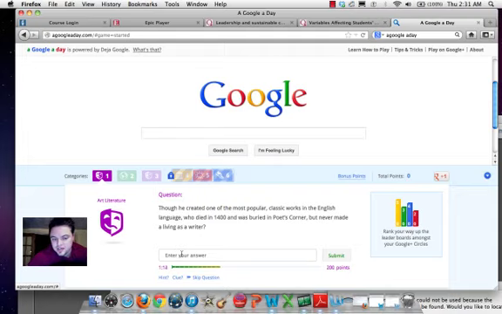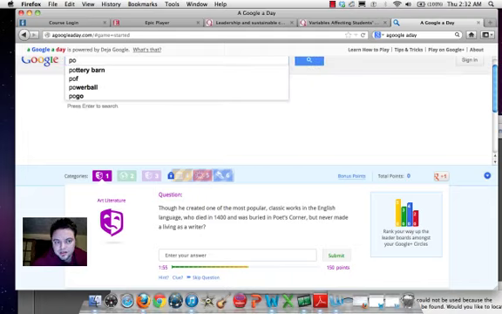So the first thing we want to do is start out with what are the key terms in this question. Though he created one of the most popular classical works in the English language, who died in 1400 and was buried in Poets' Corner but never made a living as a writer. So you start thinking of some of the questions you'd ask yourself. If I'm trying to find out who this person is, I'm probably going to pick out maybe died 1400, Poets' Corner, just to see what kind of information it generates, and then I'll take it from there. I can do it here. I do want you to know that you can open another tab and search. Some people find that having a top and bottom is a little too confusing. So for our purposes here, I'll go ahead and just do poet.